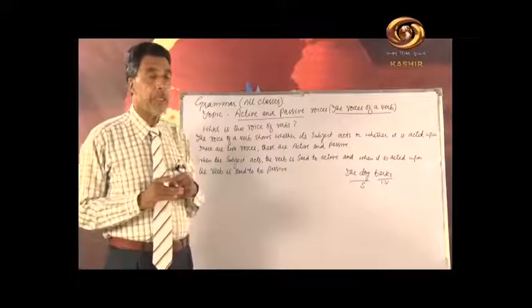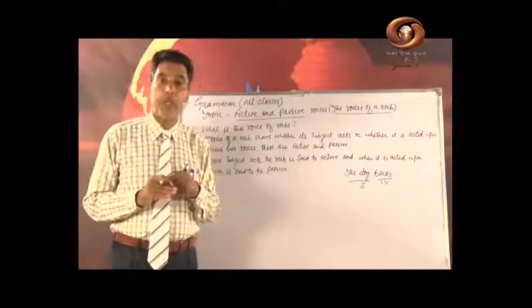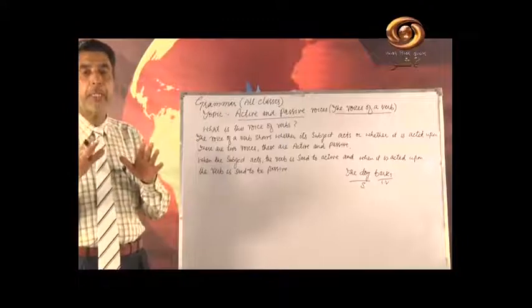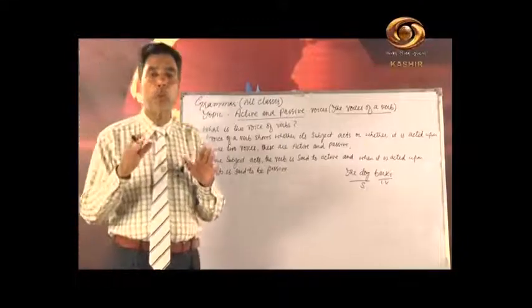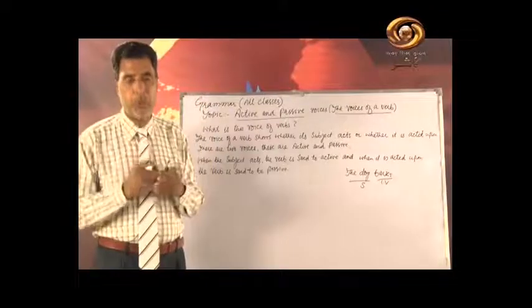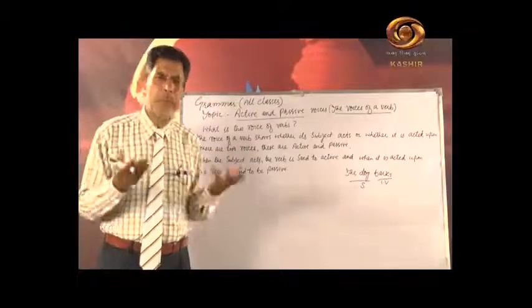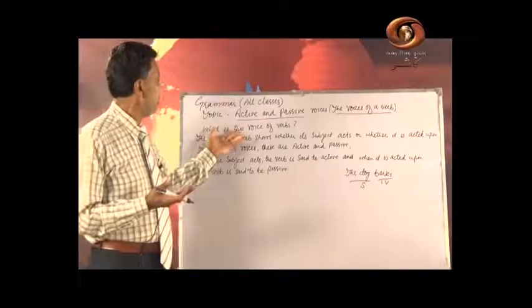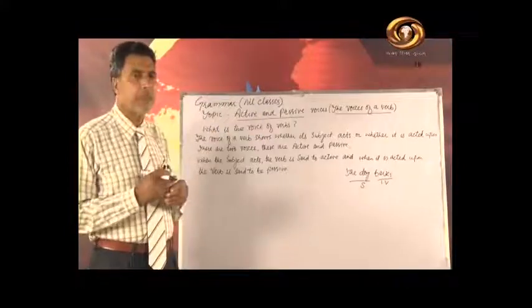Same is the case when I talk about the voices of verbs. Generally the verbs are of two voices. What are these voices? These are active and passive. What is this voice of verbs?